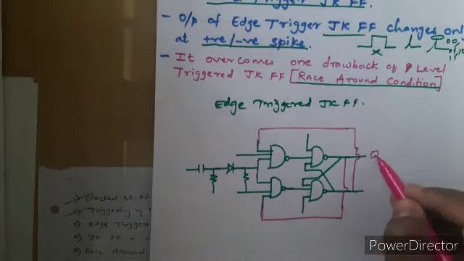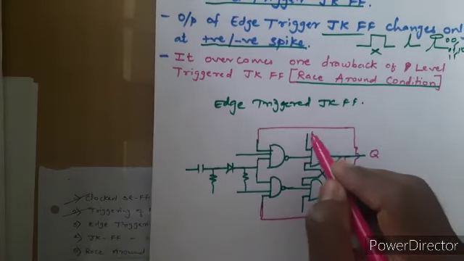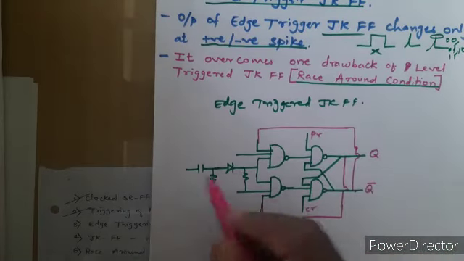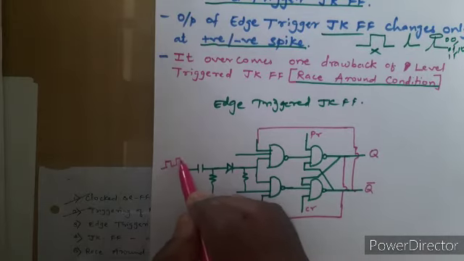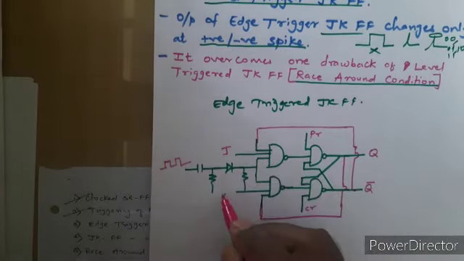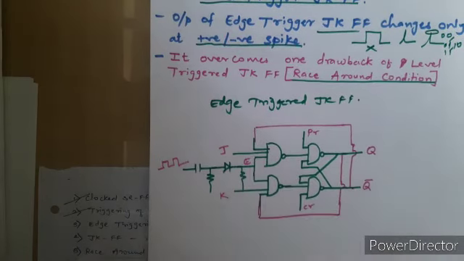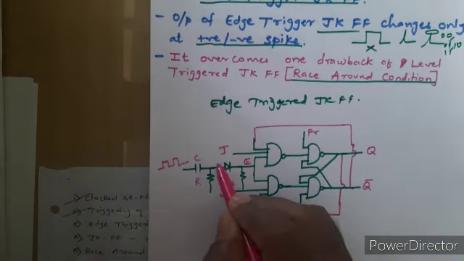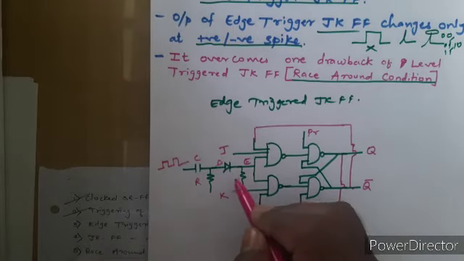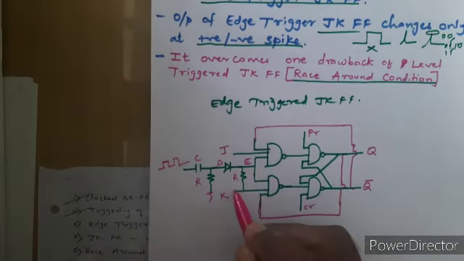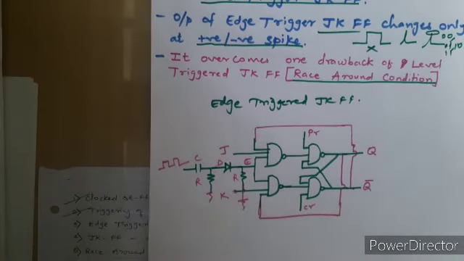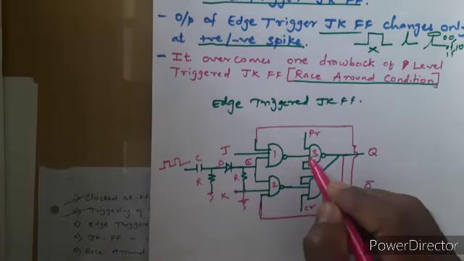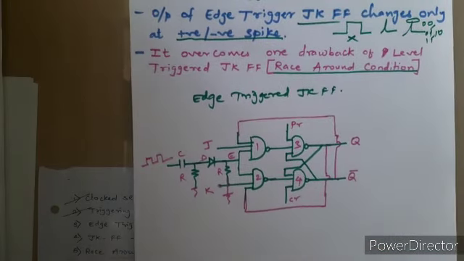So this is Q, this is Q bar, this is preset, this is clear, here is our clock pulse, this is J and this is K. Here we can say this is C, R, a diode, this is another R, so these are grounded, this is K, this is also grounded. So we have 1, 2, 3, 4 gates.